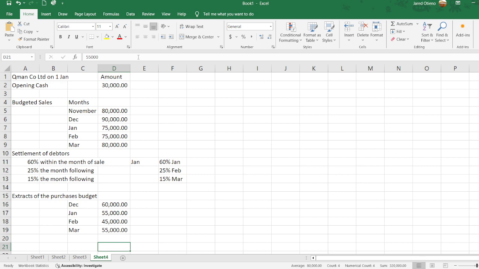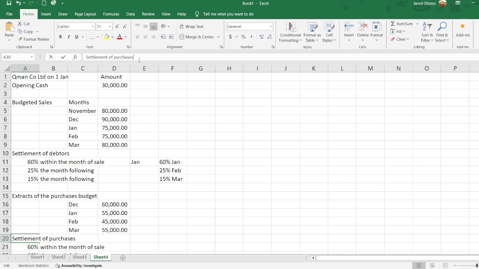90% are settled in the month of purchase and the balance settled the month after. So we have a settlement of purchases, not of debtors, but of purchases.